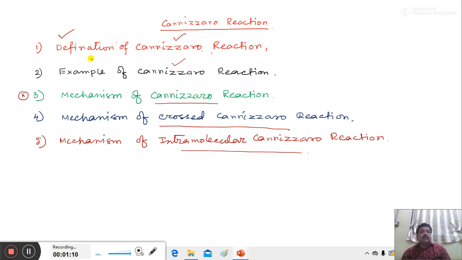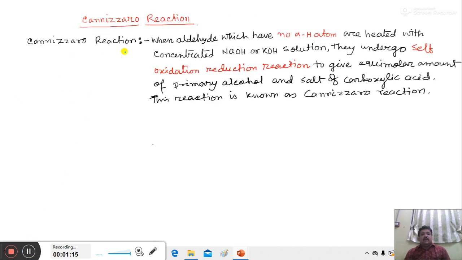Let us talk about the first point, the definition of Cannizzaro reaction. What is Cannizzaro reaction? When aldehyde compounds having no alpha H atom, very important point, having no alpha H atom, are heated with concentrated NaOH or KOH solution, then they undergo a special reaction known as self-oxidation reduction reaction to give an equivalent amount of primary alcohol and salts of carboxylic acid. This reaction is known as Cannizzaro reaction.